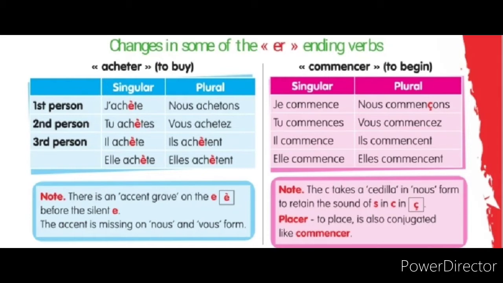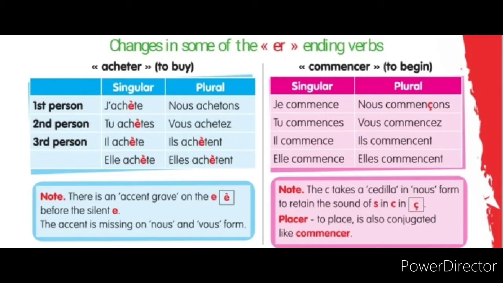For je, tu, il, elle, and ils, elles plural, we have a difference: before the T there will be an accent grave, because the pronunciation will change if we don't put the accent grave. So for easy pronunciation they make some changes.